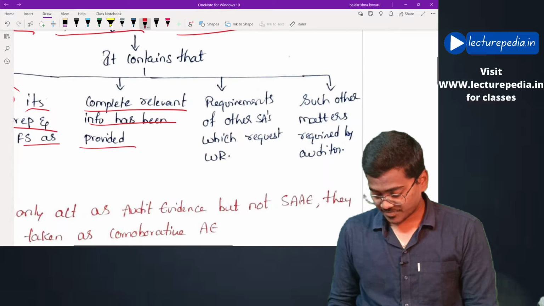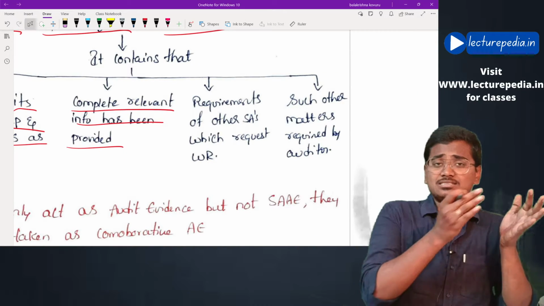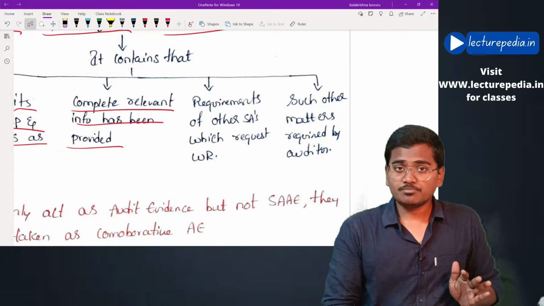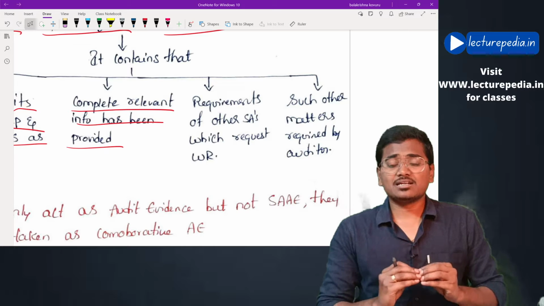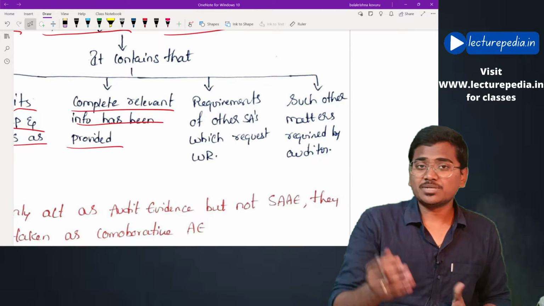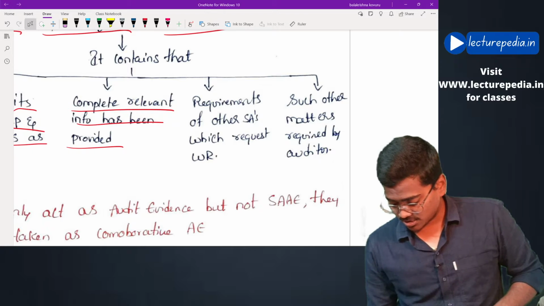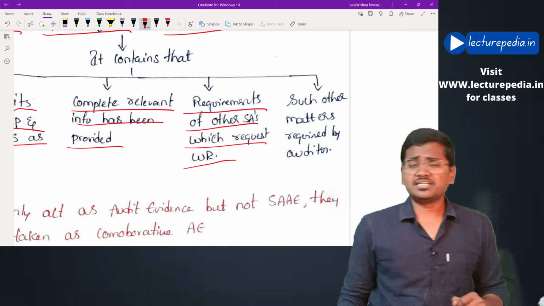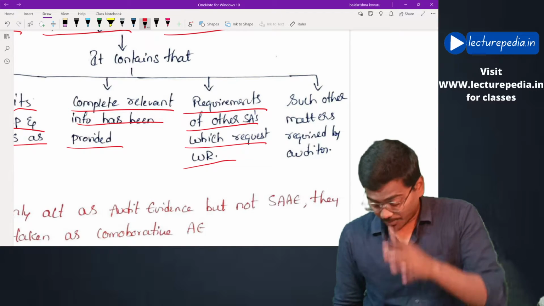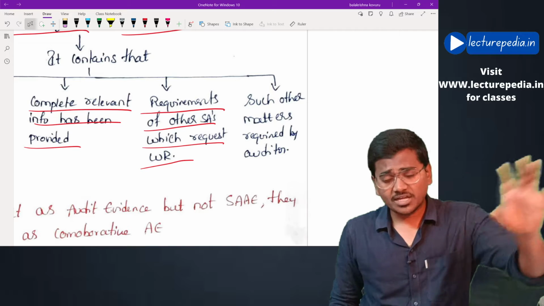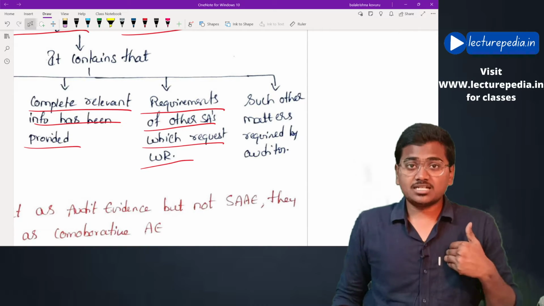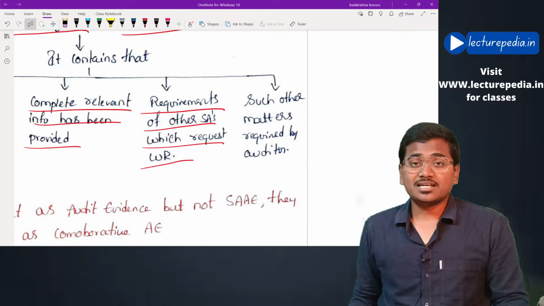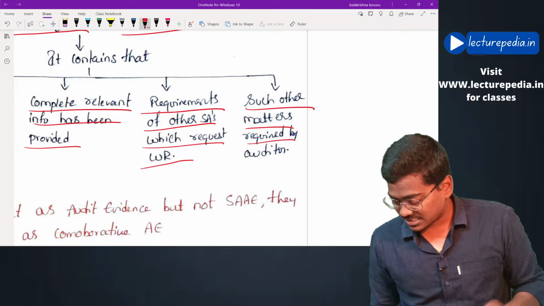Next, in case any other standards on auditing require taking of a written representation, as per those standards, the auditor can request a written representation from the management. See, requirement of other standards on auditing which request written representation. Now, apart from this, in respect of any other matter, if the auditor feels that he has to obtain a written representation in respect of that matter, he can obtain it. See, such other matters required by the auditor.